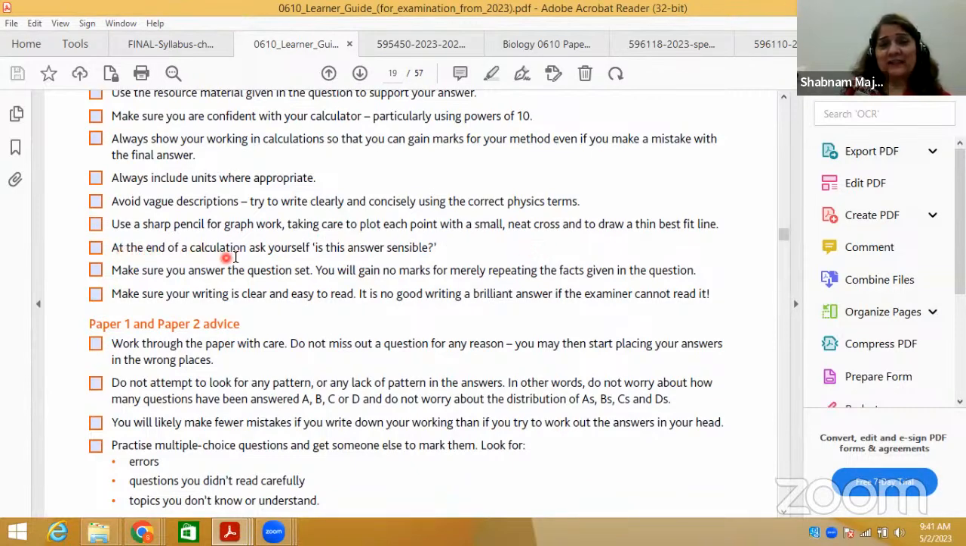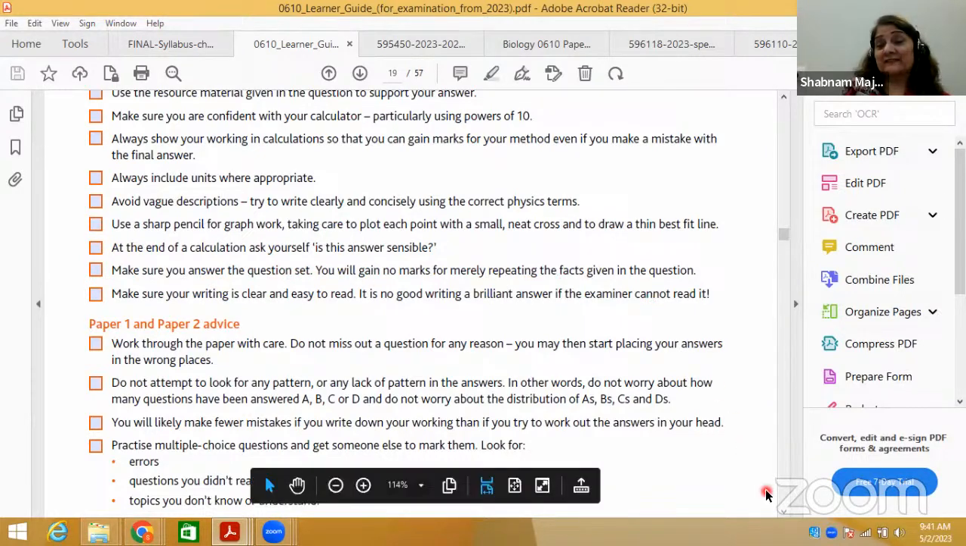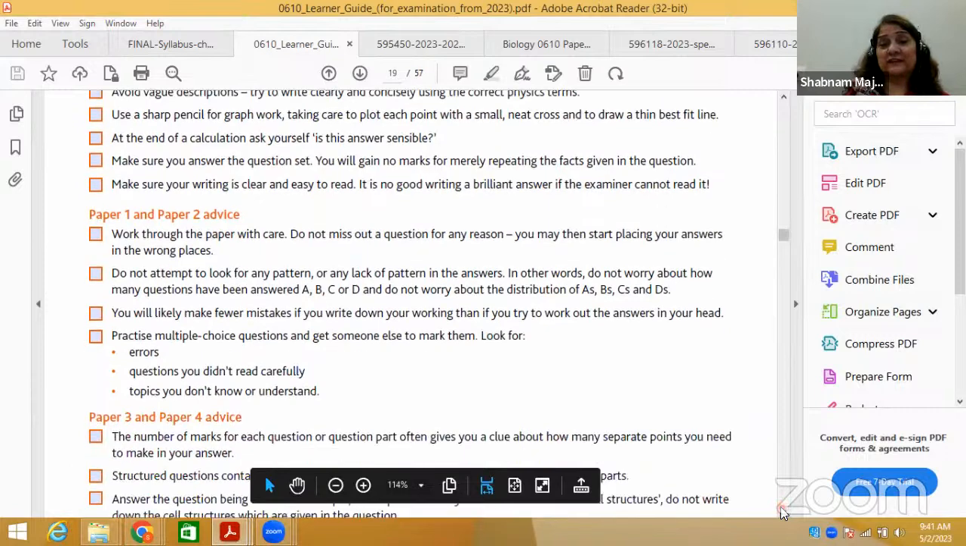At the end of a calculation, ask yourself, is this answer sensible? Suppose there is a graph and they ask you to find the unknown water potential, or the unknown concentration of an enzyme, whatever. So you have to see all this. Make sure you answer the question set. You will gain no marks for merely repeating the facts given in the question, as already mentioned.